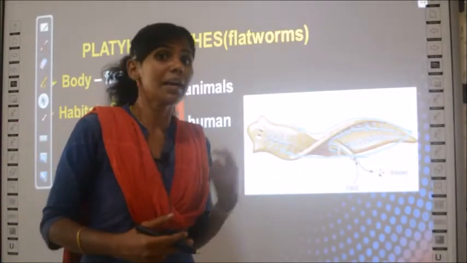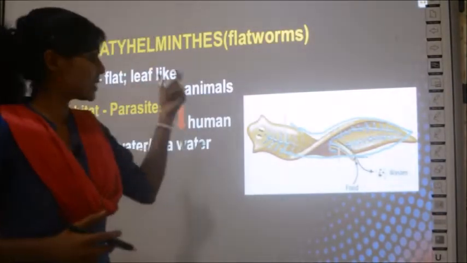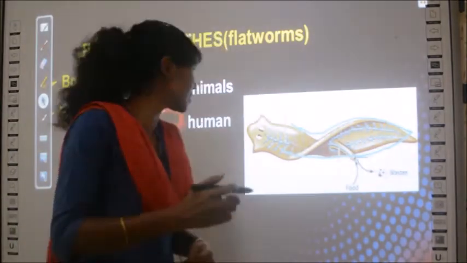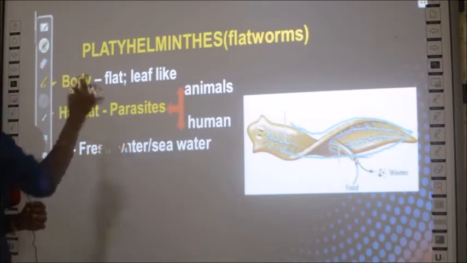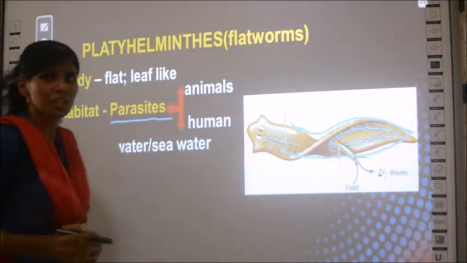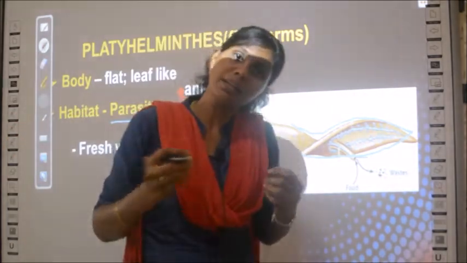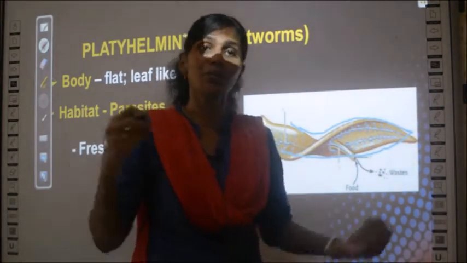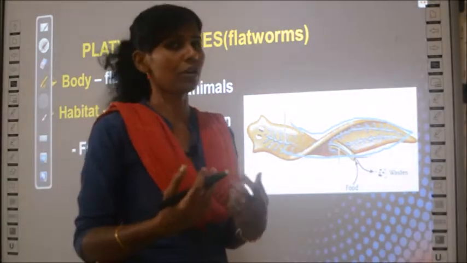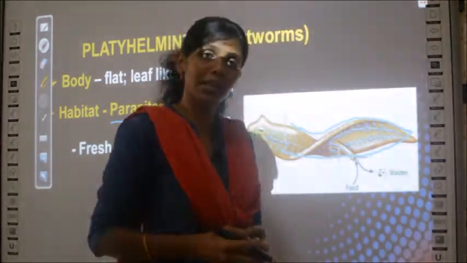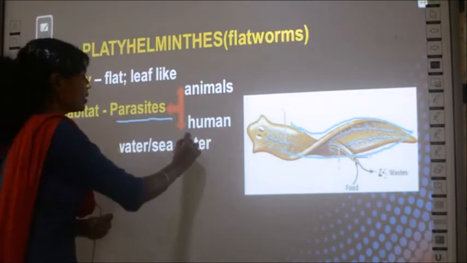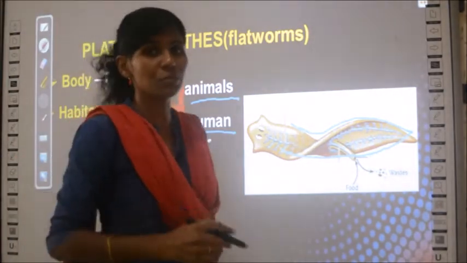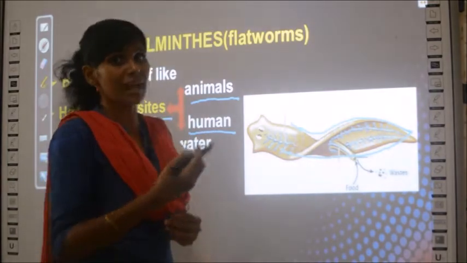Next we will see the habitat of Platyhelminthes. Where do they live? They exist as parasites. What does this word mean, parasite? Parasites are organisms which live on other organisms for their food. Either they live in human beings or in animals, in the digestive tract of human beings or other animals.